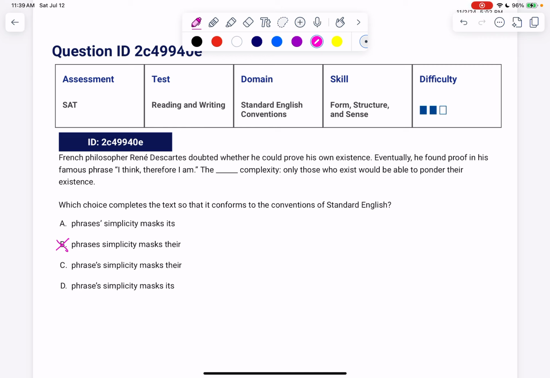Now the question is, how many phrases are we talking about? The phrase, this one phrase. So it's singular, which gets rid of our plural possessive. Now we want to say to ourselves, masks its simplicity or their simplicity? Which one of these do we want? Whose simplicity? The phrase, the singular phrase. So we wouldn't want the plural one. That gets rid of C for us, and the answer is D.